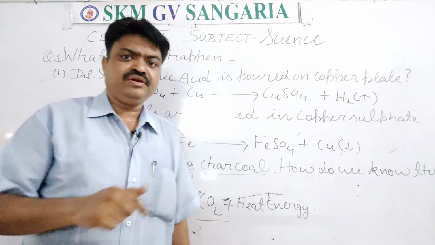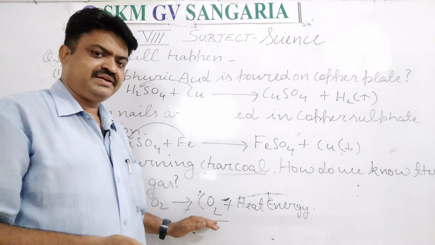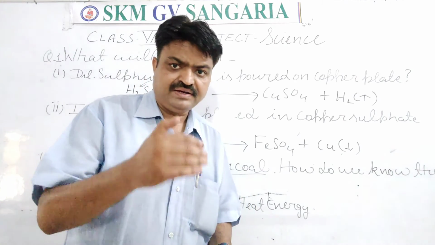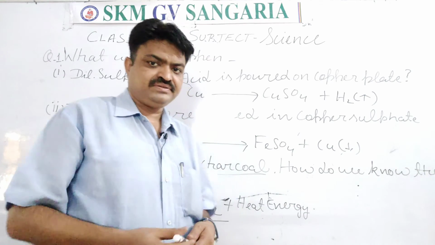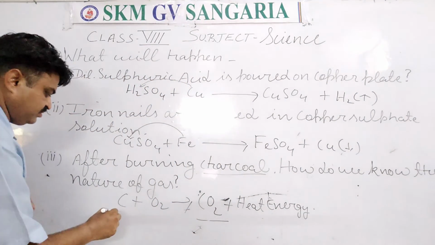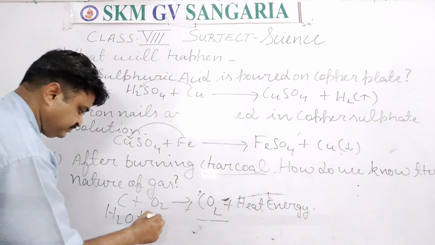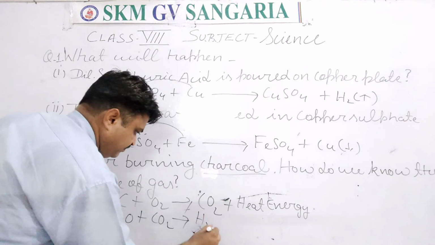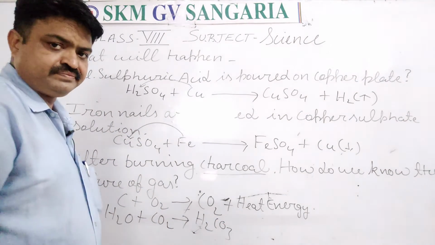If we react this carbon dioxide with water, then it will form H2CO3, means carbonic acid.